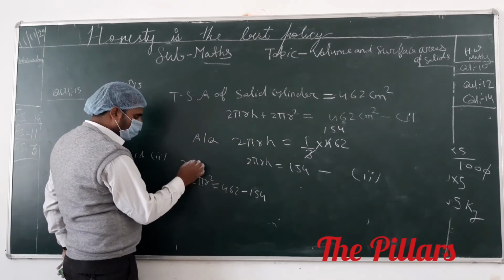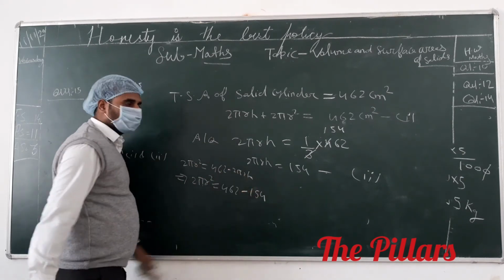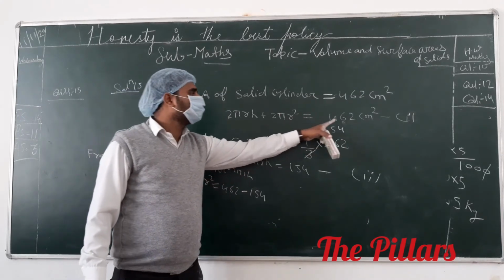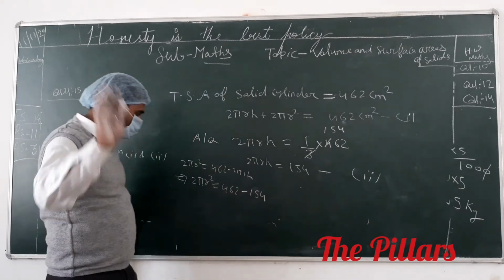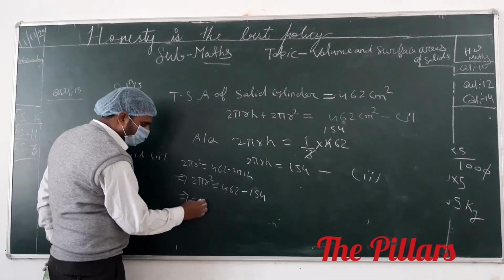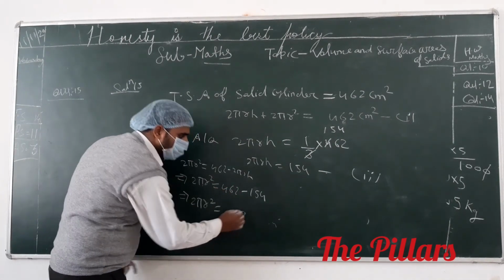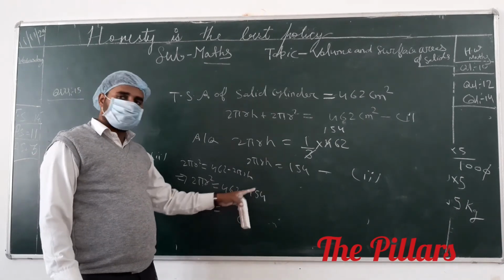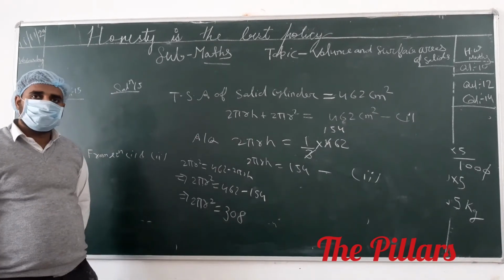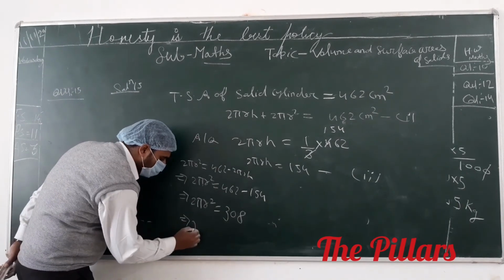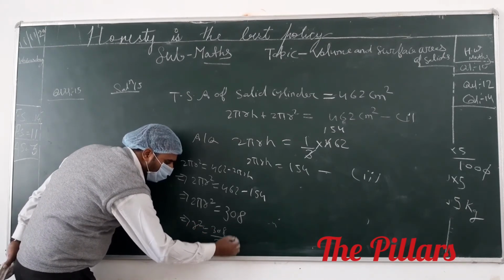You see that 2πr² is equal to 462 minus 2πrh, and the value of 2πrh is 154. Put it down. This implies that 2πr² is 462 minus 154, which is 308. 2πr² equals 308. This implies that r² equals what? 308 divided by 2 multiplied by 7 upon 22.